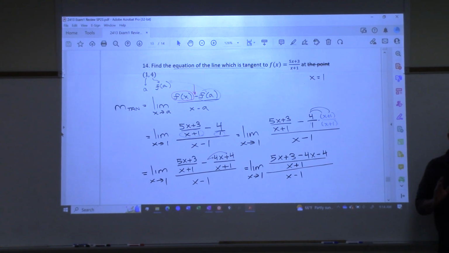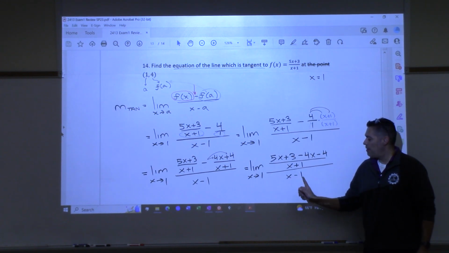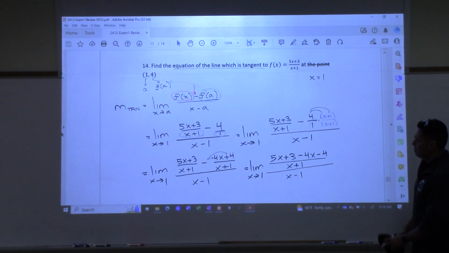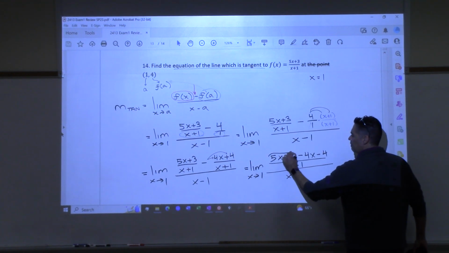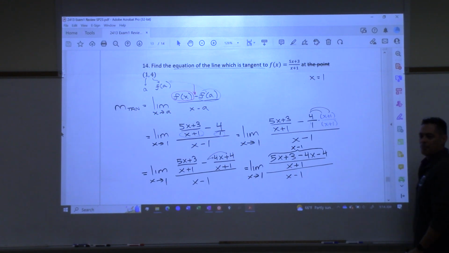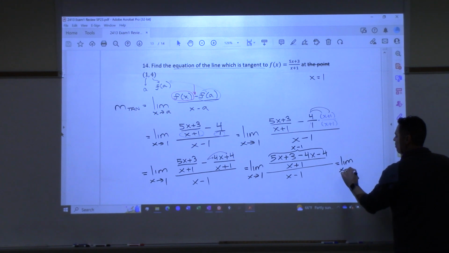And what I'm really hoping for here is that when I clean this up, that somehow this x minus 1 is going to cancel. Does it? Well, what is all of this together? X minus 1, right? So I have limit x goes to 1.